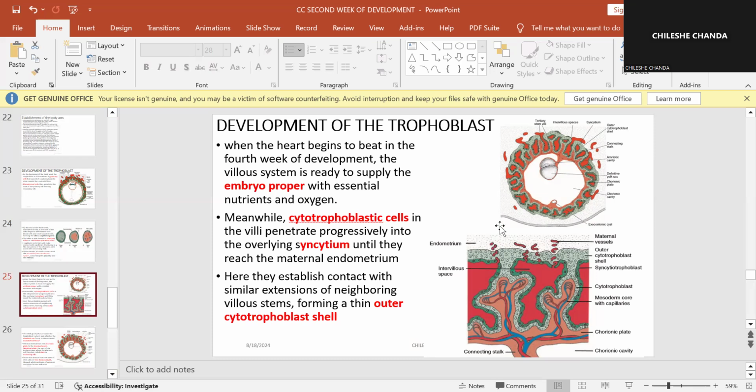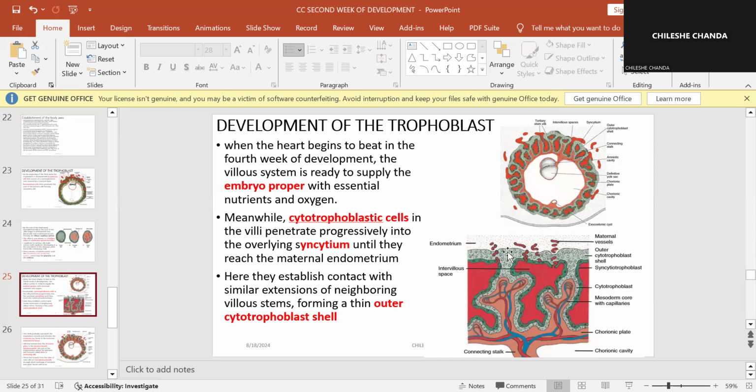Meanwhile, the villi will keep developing. The cytotrophoblastic cells will continue invading the syncytial trophoblast all the way until they reach the maternal endometrium.